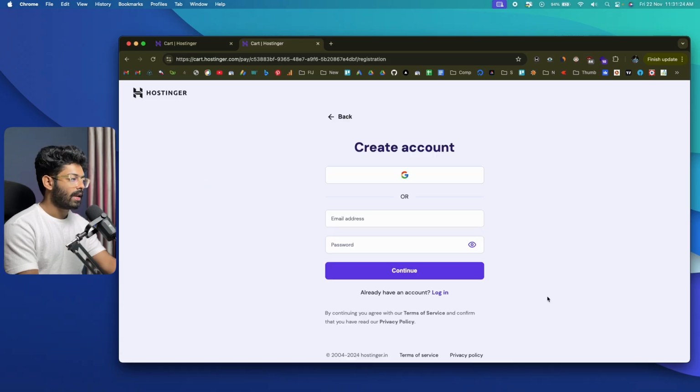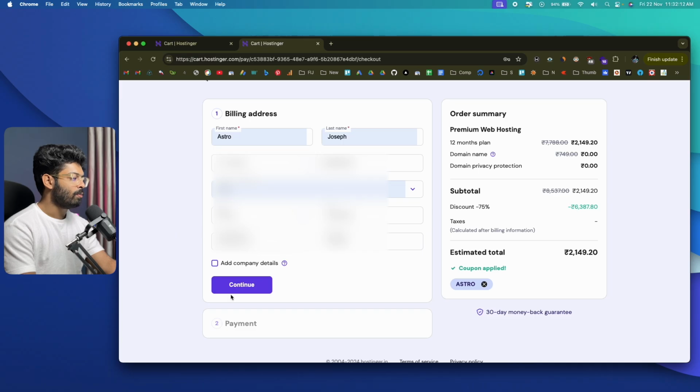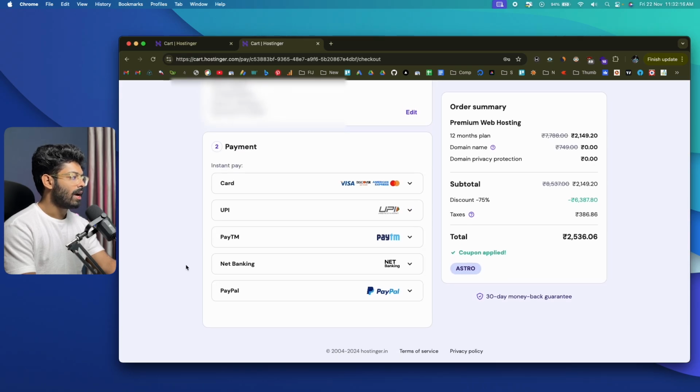Now I can click on continue and it will ask you to register for an account. So let me quickly do that. Once logged in, just give your billing address and click continue. And you have your payment options right here.